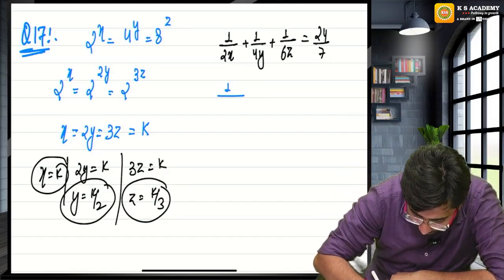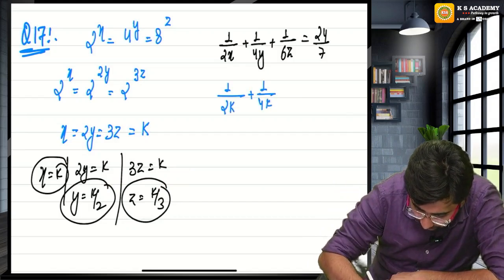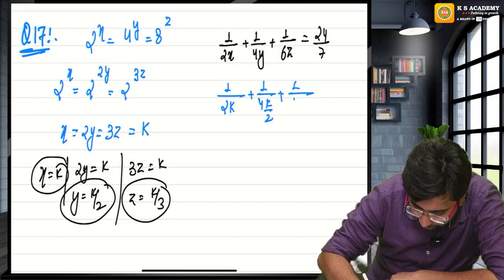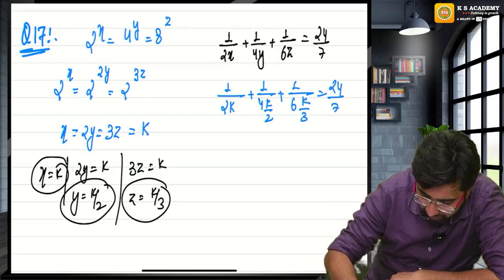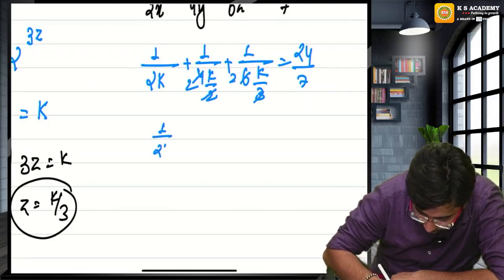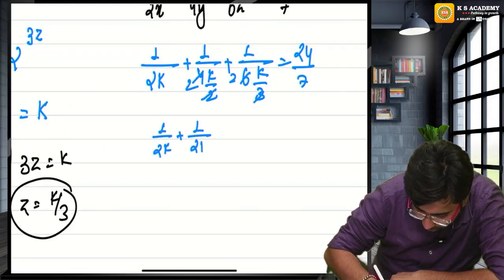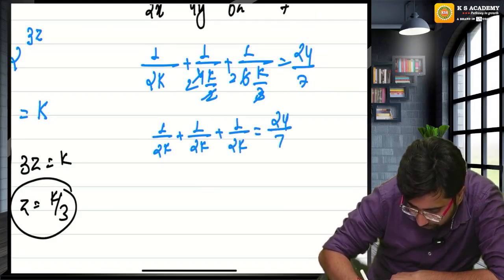Let's try to get the value of k. In place of x, 1 upon 2k, plus 1 upon 4 into k by 2, plus 1 upon 6 into k by 3, equal to 24 by 7. Let's solve. 2 twos are 4, 3 twos are 6. 1 upon 2k plus 1 upon 2k plus 1 upon 2k is equal to 24 upon 7.